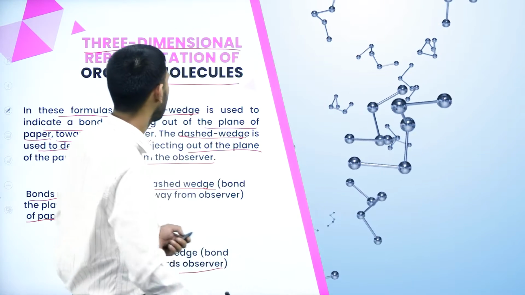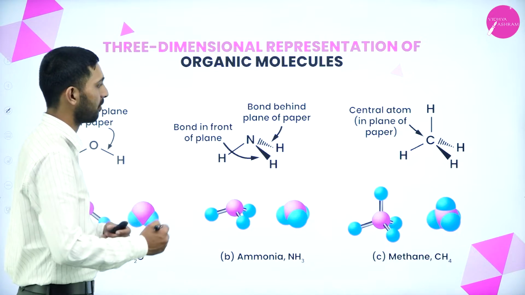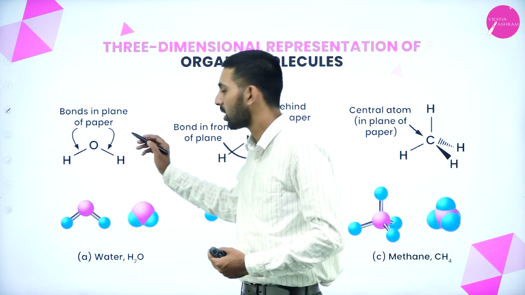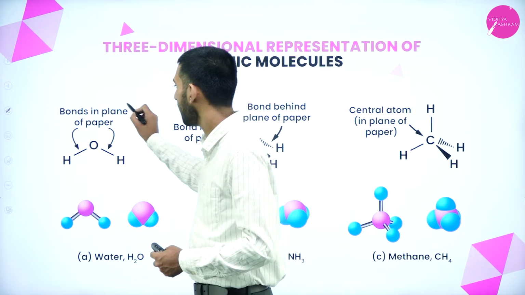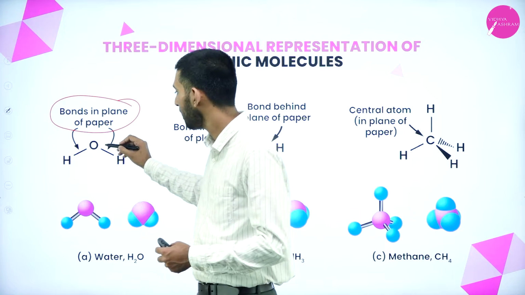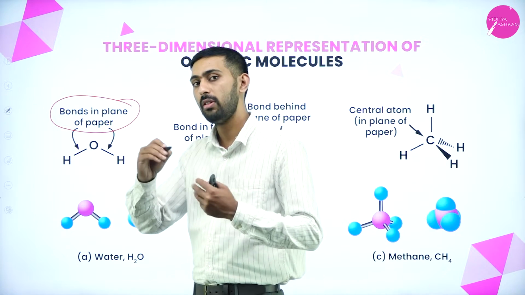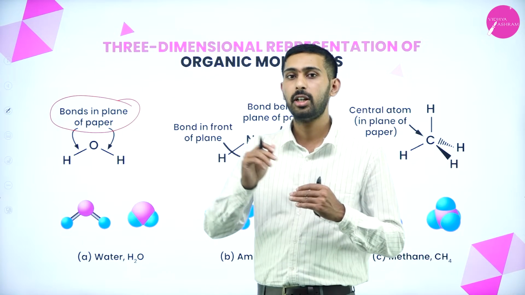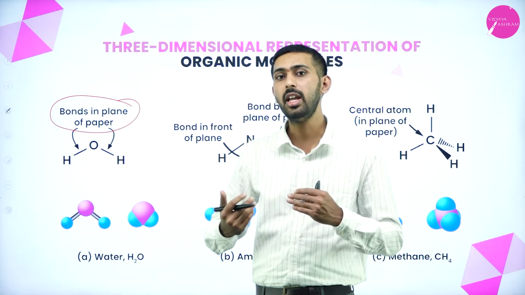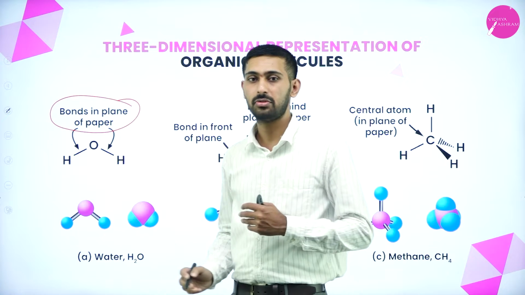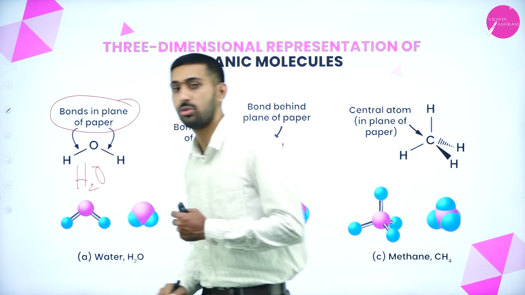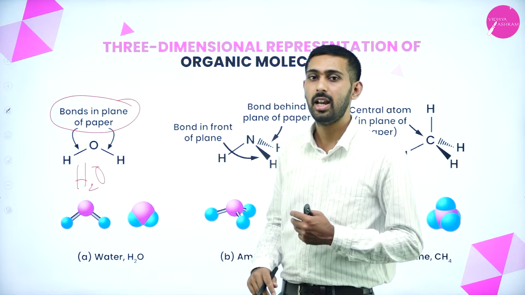Next thing is three-dimensional representation of some organic molecules. I have taken some examples now. Here you see the water molecule. In the water molecule, the bonds are in the plane of the paper, so I didn't denote them by dotted lines. We denote a bond in dotted form only if it is away from the observer. It is on the plane of the paper, and its molecular formula is H2O.